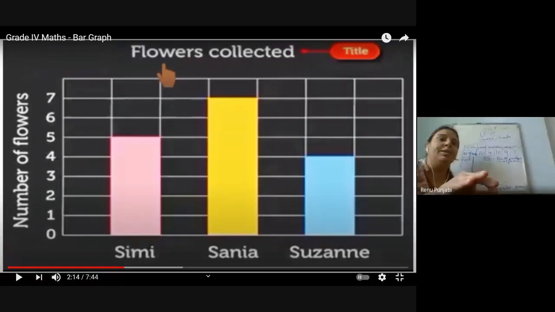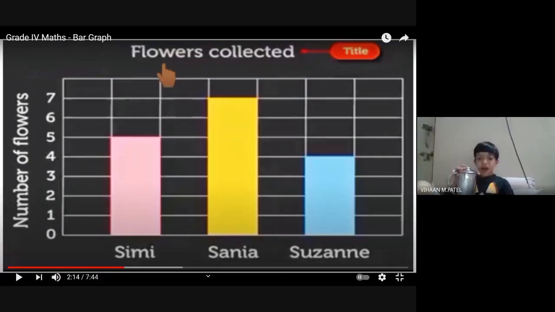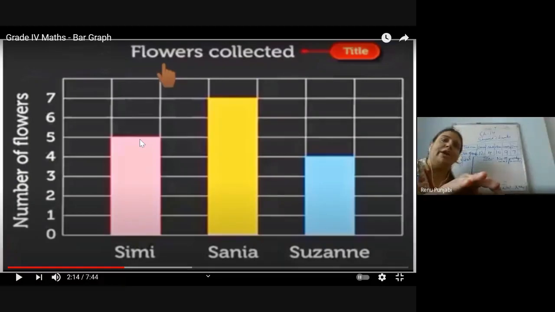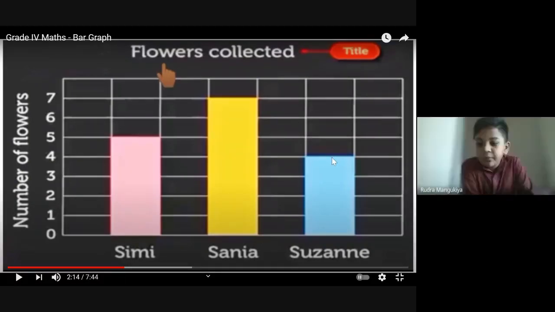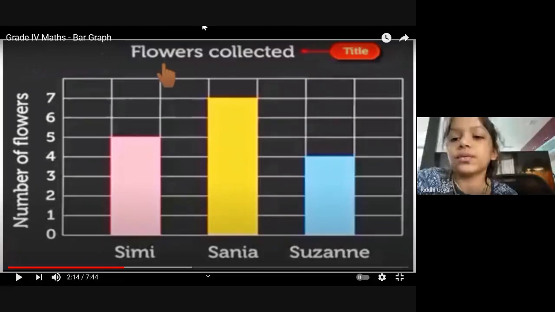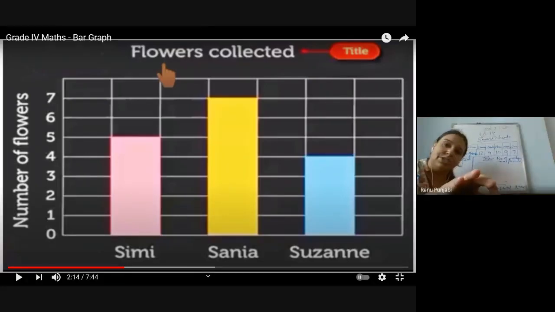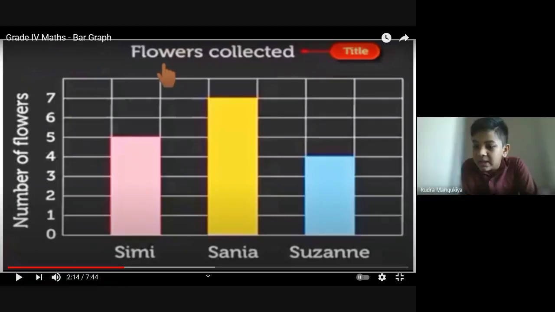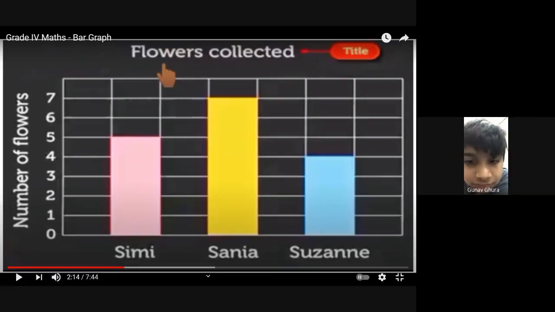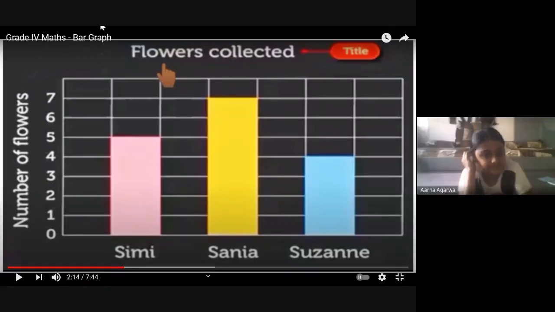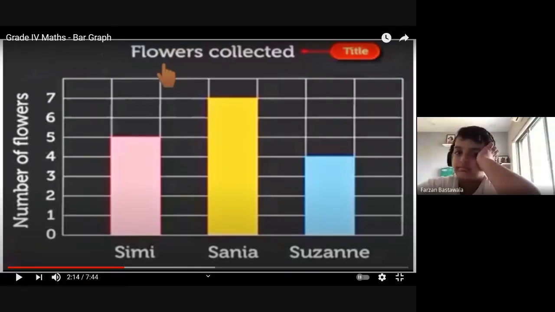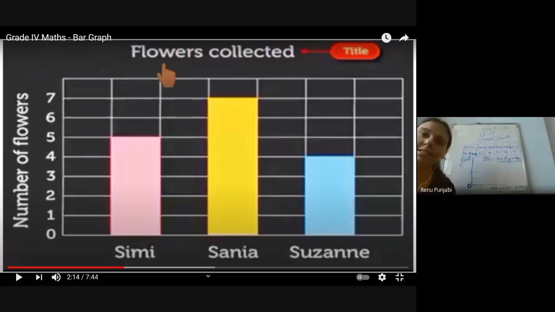Simi collected how many flowers? Simi collected five. Suzanne collected how many flowers? Four. So who collected fewer flowers? Susan. Who collected more flowers? So by looking at this, it is easy for you to give the answers.